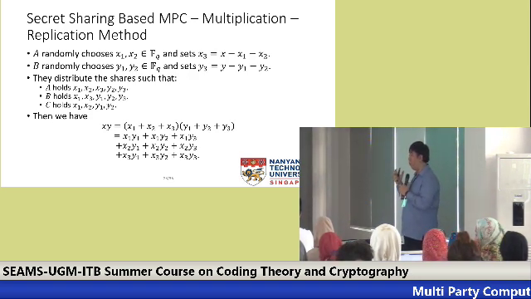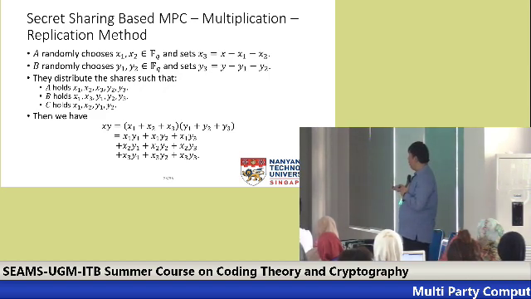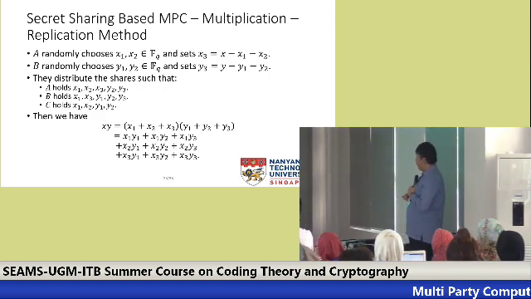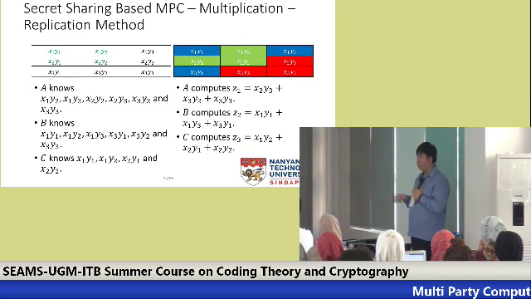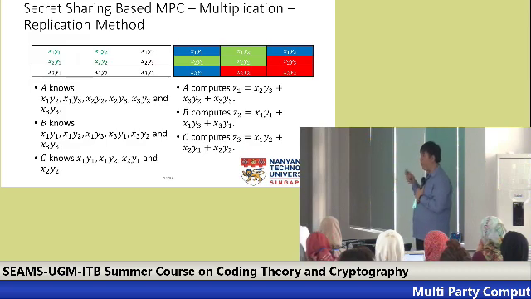We must always hide y1 from A and x2 from B. So we can just calculate as before, xy equals this, which gives us these nine values. I put these nine values in a 3 by 3 matrix, and now we try to find out what each party knows and what each party needs to calculate.